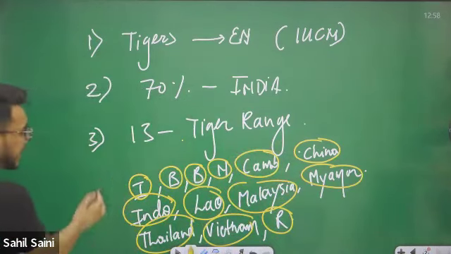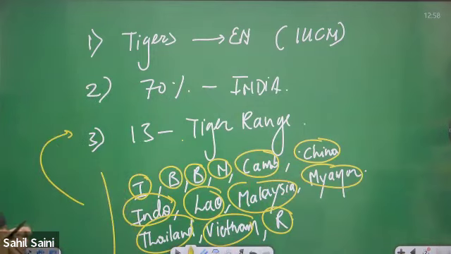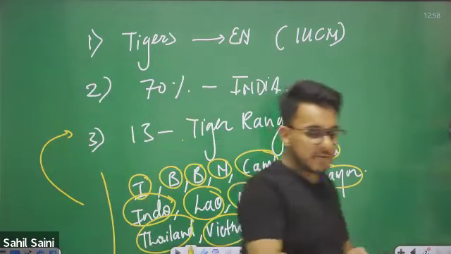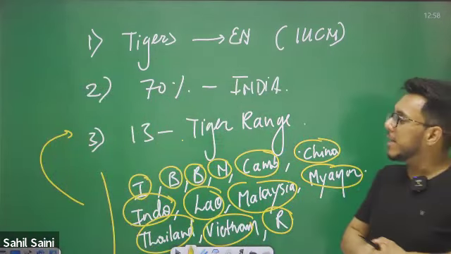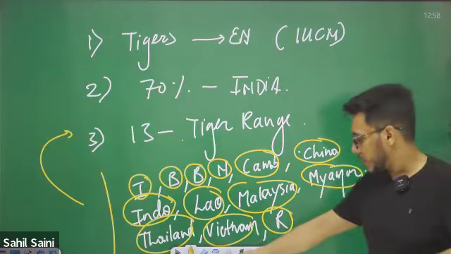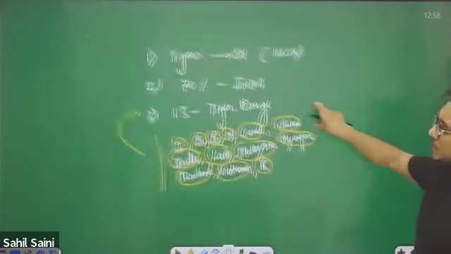So these 13 countries are called the tiger range countries. India is one of them, and 70% of the tiger population is in India.